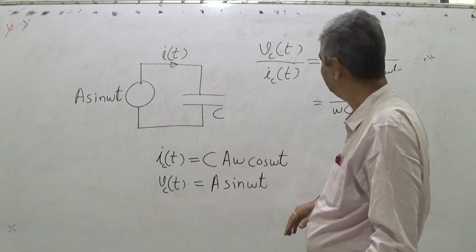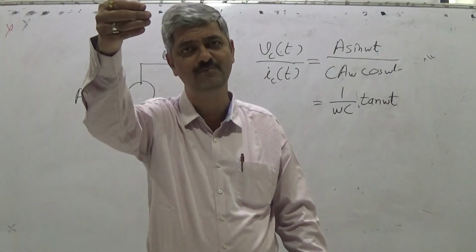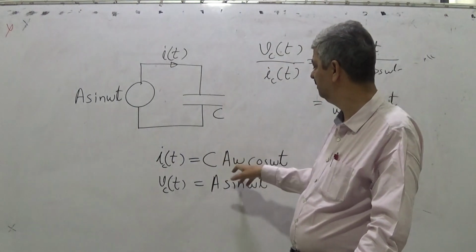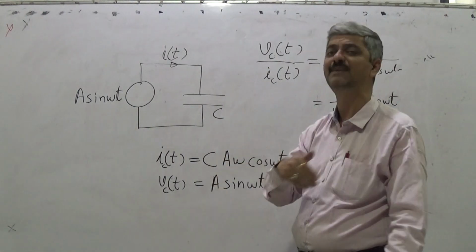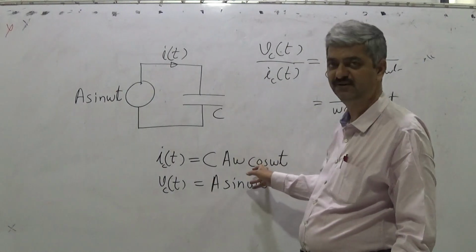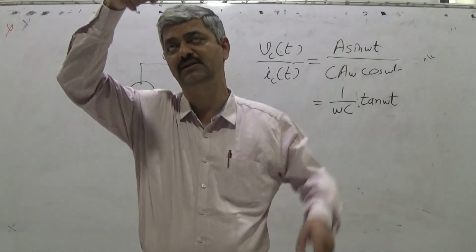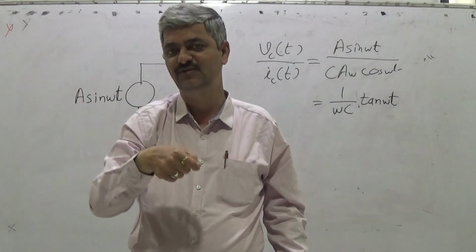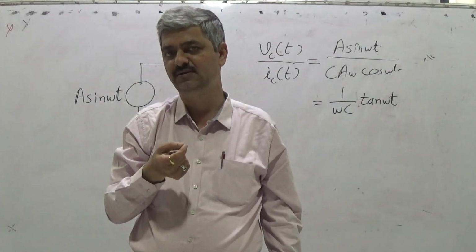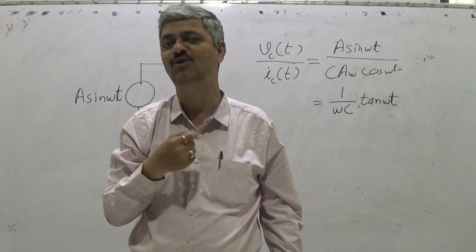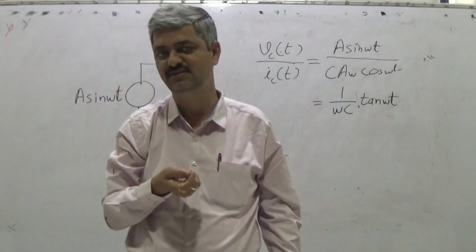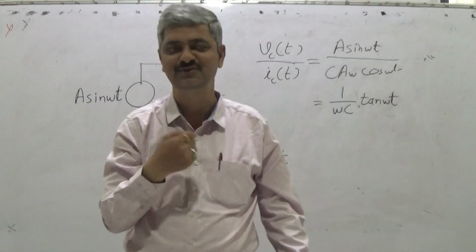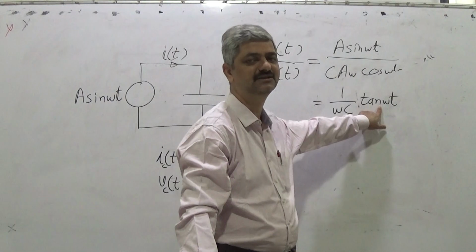In that case you will find that there will be a voltage waveform and a current waveform. The current waveform, with C as 2 and omega as 2, would be 4 times the voltage waveform with a phase shift. At every time instant there will be some voltage and some current. For some voltage there will be 0 current, so the ratio is infinite. For 0 voltage there will be some current, so the ratio will be 0. So that is tan. It can move from 0 to infinity.